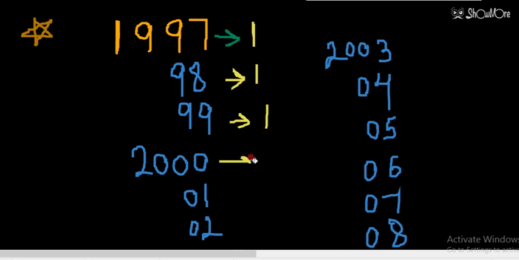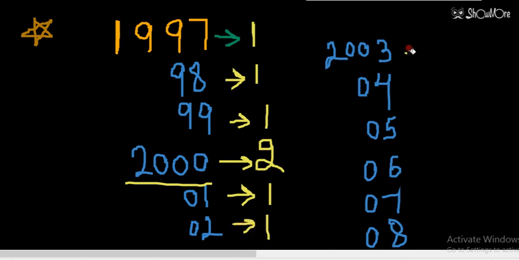But in 2000, that is a leap year. So in the leap year we have 2 days, because it contains 366. So 2 days will be odd. Again 2001 ordinary year, 2002 ordinary year, 2003 ordinary year. So 2004 leap year, that contains 2 days, 2005 ordinary year, 2006 ordinary year, 2007 ordinary year, 2008 leap year. So 2008 is again leap year.